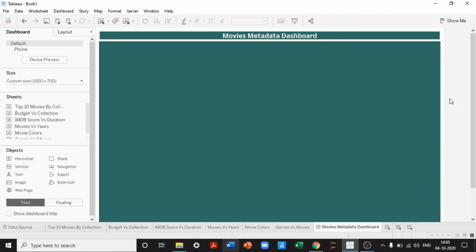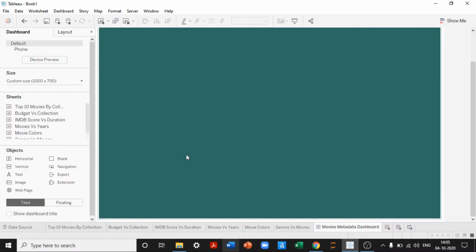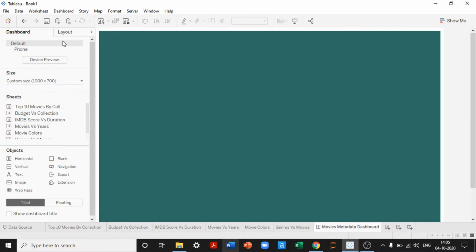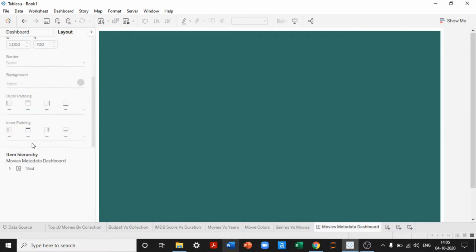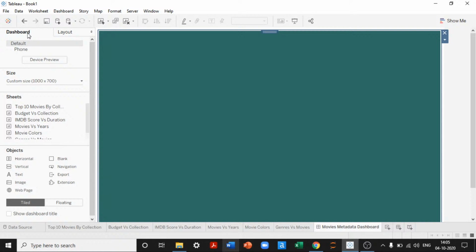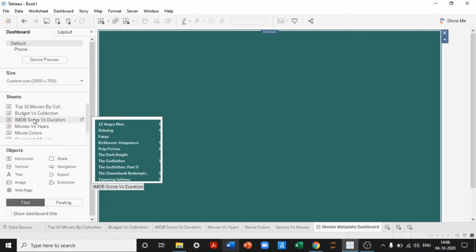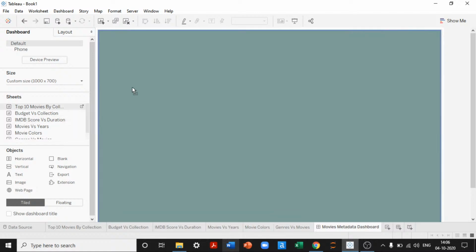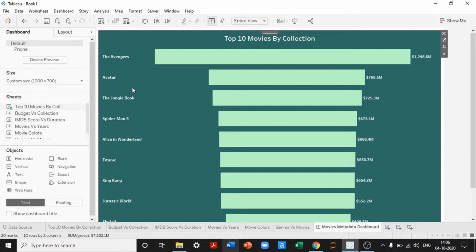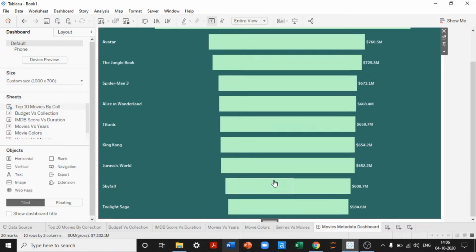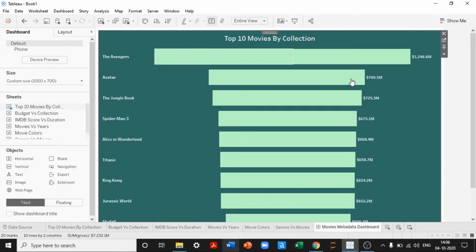Headers are something that we will finally do. Just in the interest of showing you how to work on this, I did this, but here I've created only one plain sheet which has nothing but a green colored background. We have kept it in tiled, and we have only one vertical object, which is this entire variable. Now to collate all the information, first drag and drop your visualization. As soon as you drag and drop it, since it is in tiled mode, everything becomes auto fitting.